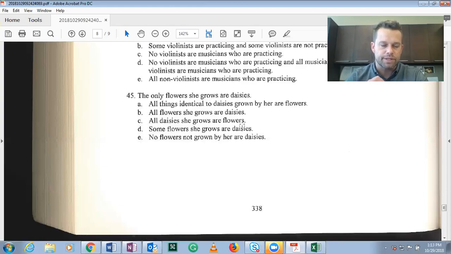Some flowers she grows are daisies. Well, that would be true from the traditional standpoint if all flowers she grows are daisies is given as true. Some flowers she grows are daisies would also be true, but here we're not saying that, because it's saying that the only flowers she grows are daisies.